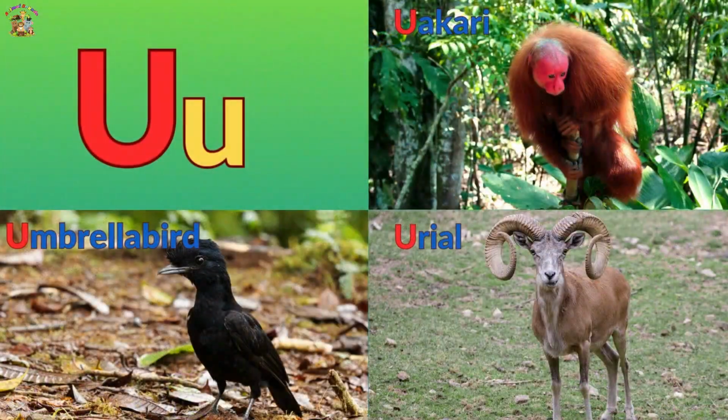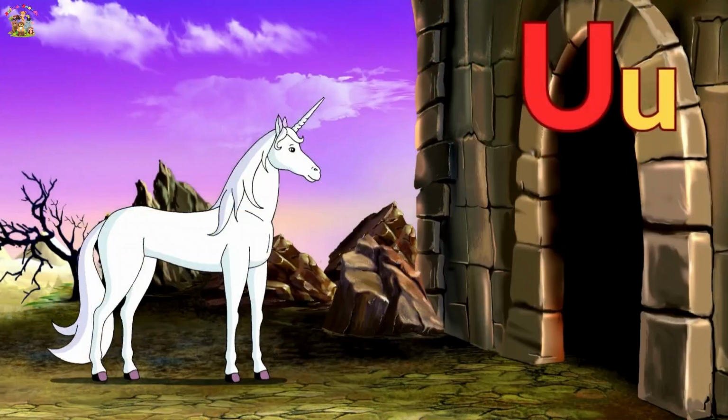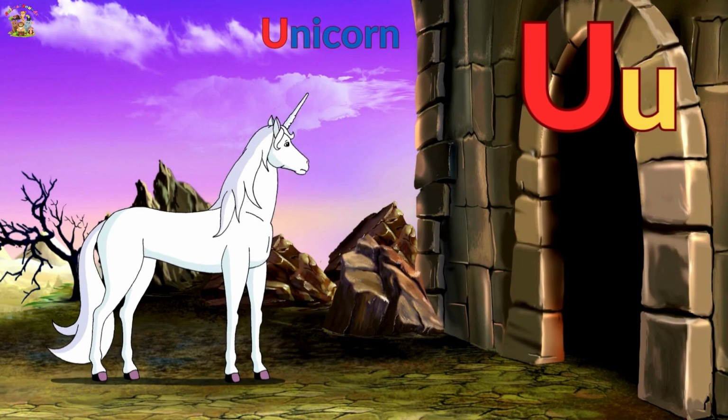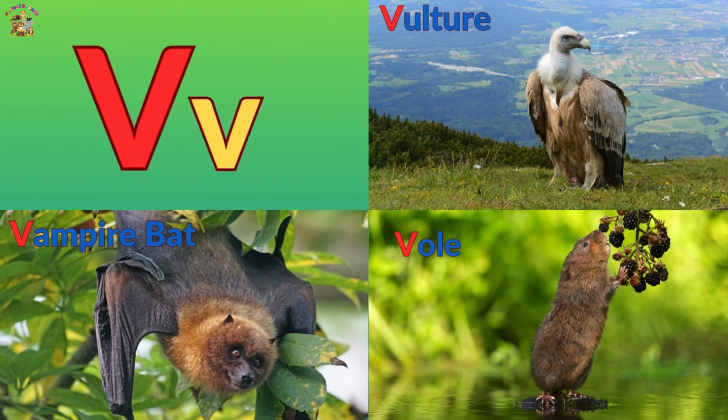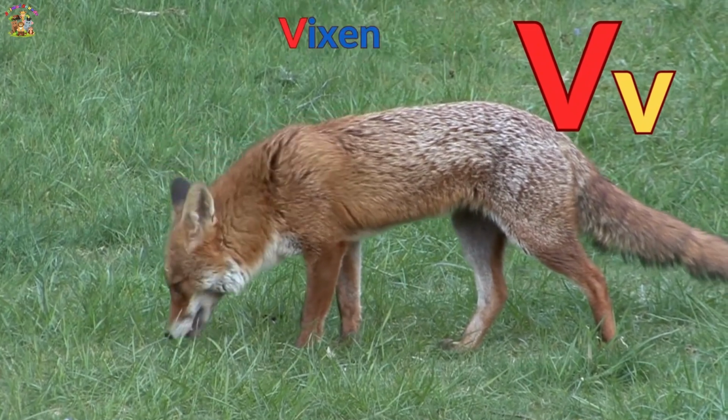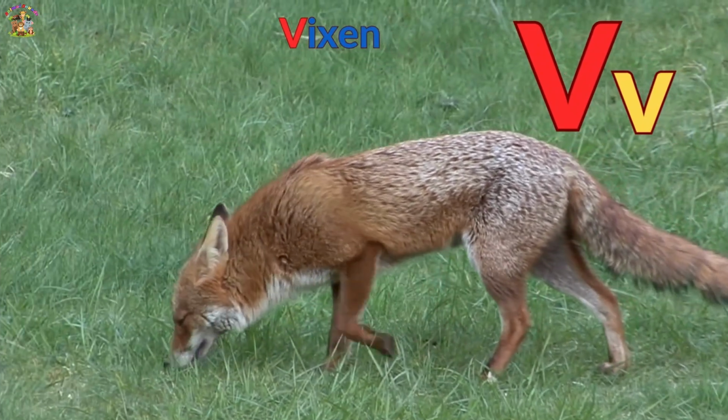U is for umbrella bird, duckery and uriel. U is for unicorn, the mythical beast. V is for vampire bat, vulture and vole. V is for vixen, a female fox.